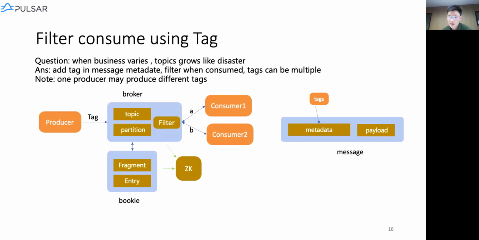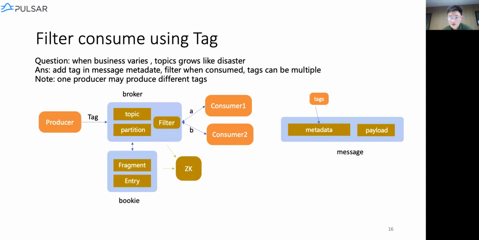We did this by adding tags in the pulsar message. Note that we have two parts inside one message, the metadata and the payload, and we add the user-specific tags in the metadata, which is used for storing other information about the message.